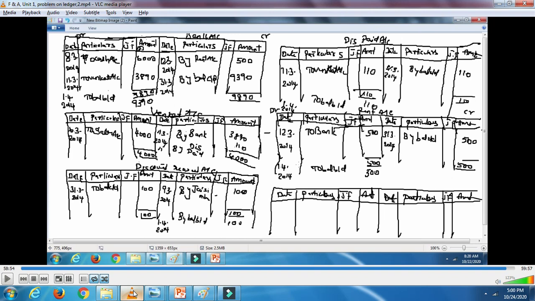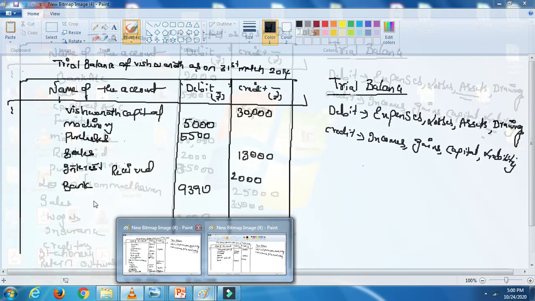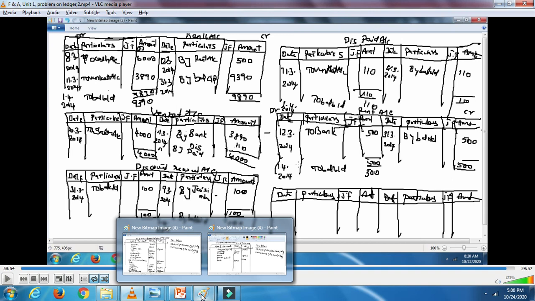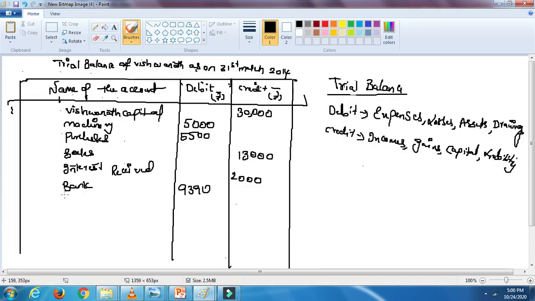Discount received 100 and discount paid 110. So let's take that also. Discount received 100, credit side balance, it will come because it's an income for you.